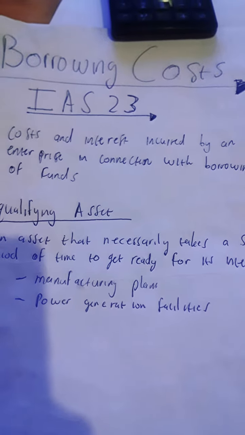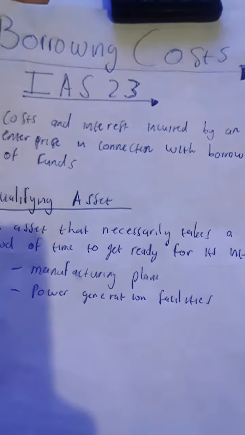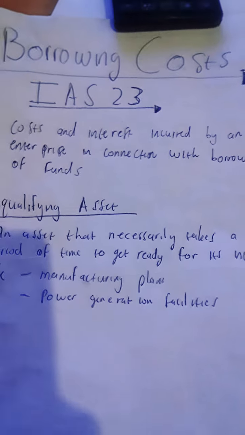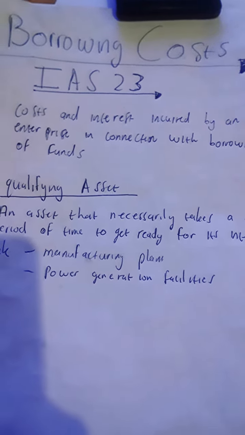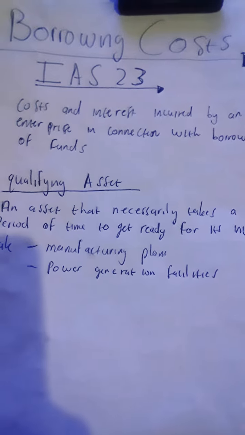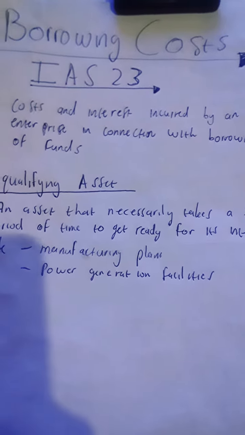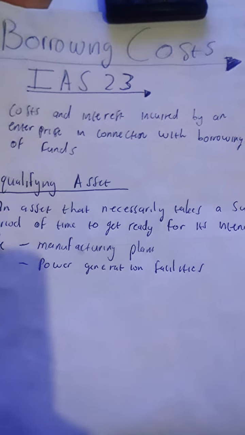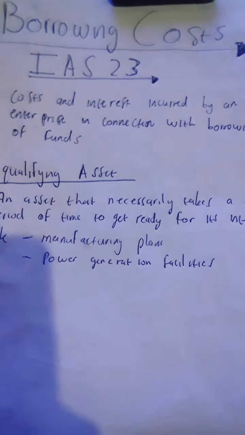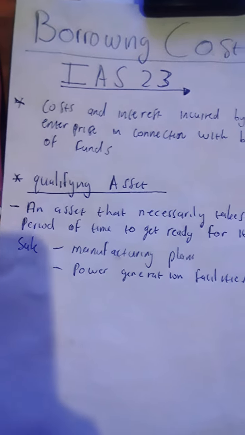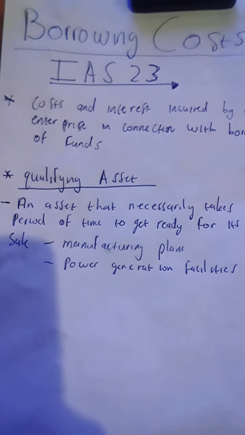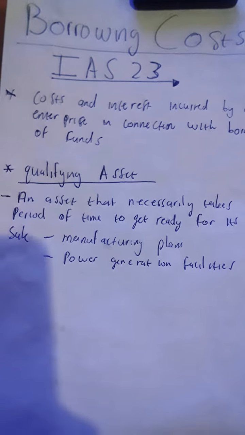Just want to do a brief video on borrowing costs, standard IAS 23. Now, according to their definition, it's a very general definition. Borrowing costs are costs and interest incurred by an enterprise in connection with the borrowing of funds. So this is basically the cost that you incur when you borrow funds, right? Pretty straightforward there. And also this concept of a qualifying asset.